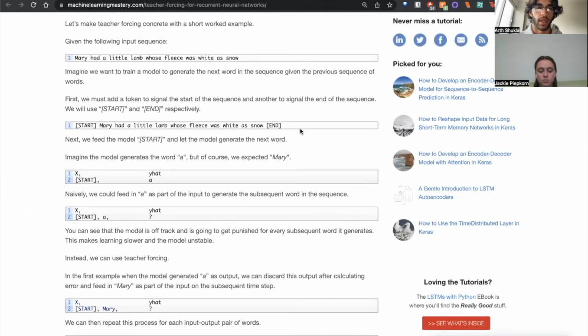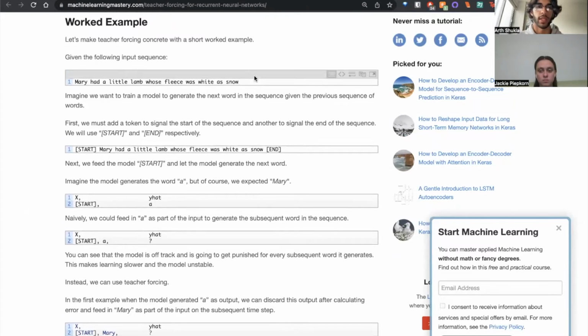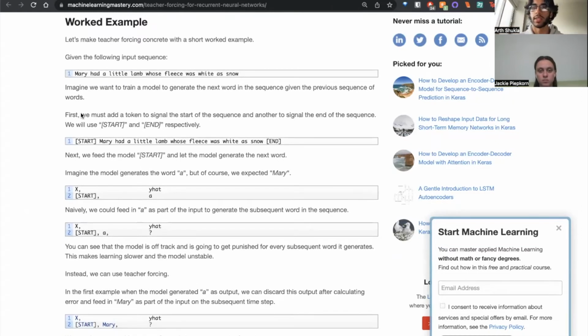So teacher forcing is a concept based off of some shortcomings of traditional training of our model, which we'll discuss right here. Let's take a step back from our own case and talk about this example. Mary had a little lamb whose fleece was white as snow. Now, let's say we want to create a sequence-to-sequence architecture, which has an encoder that will take the English sentence and turn it into a context vector. And then we have a decoder, which will take that exact same context vector and turn it into the same sentence. So rather than translating from English to French, we're just taking a sentence, doing some processing, and then spitting out the exact same sentence.